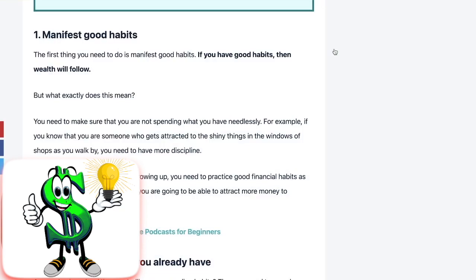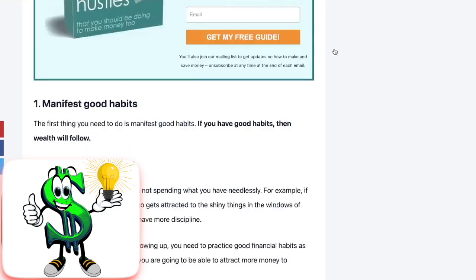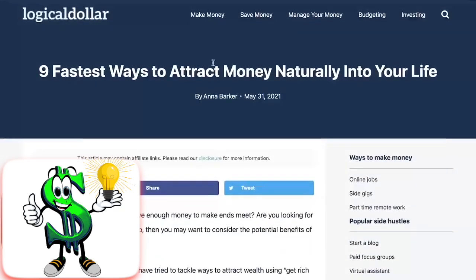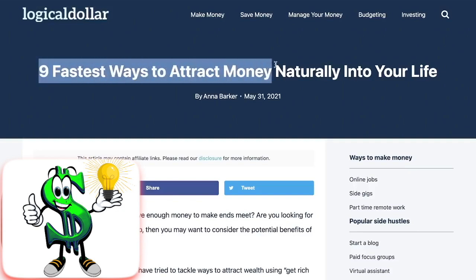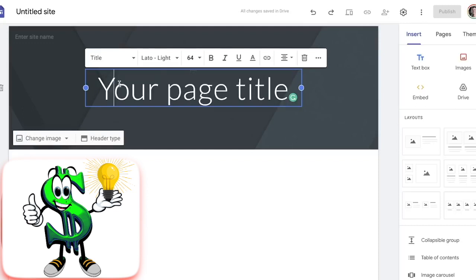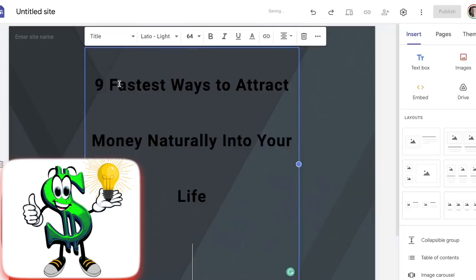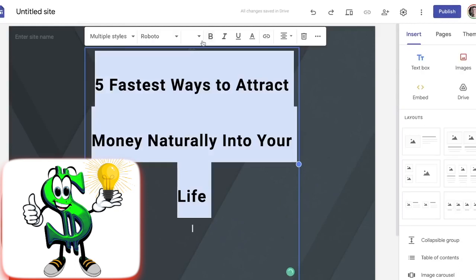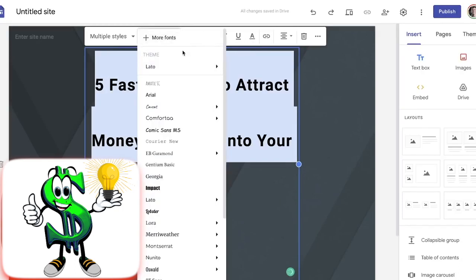Step number 3. Utilizing the information from that post on your own Google web page is what you should do. You can start by adopting the headline of the article, let's say, 9 fastest ways to attract money naturally into your life. However, you are going to simply use 5 instead of 9. You're going to make the necessary adjustments, change the color to fit the theme, the font to whatever you like, Montserrat, and just overall make it fit better to the overall aesthetic.